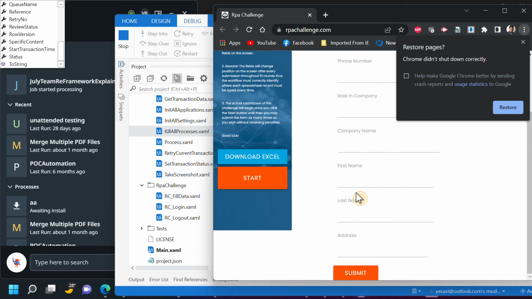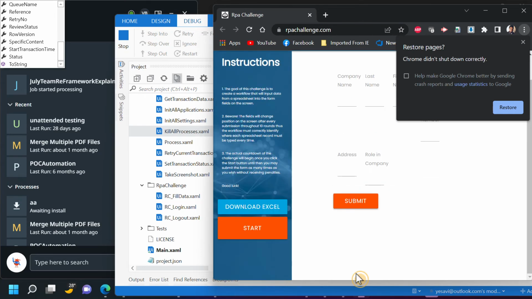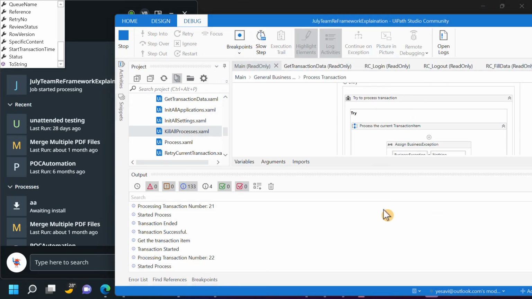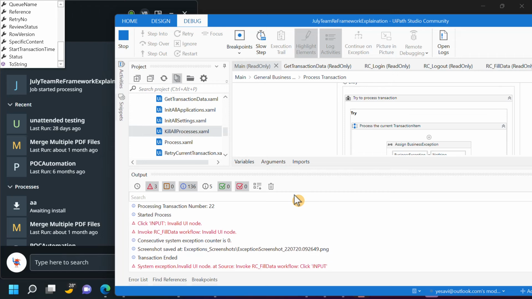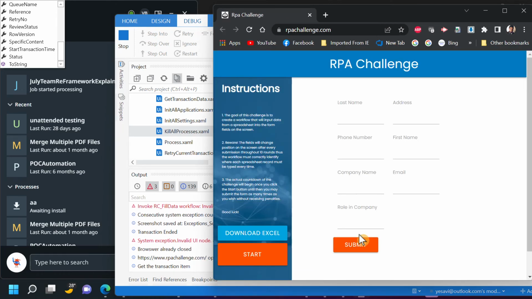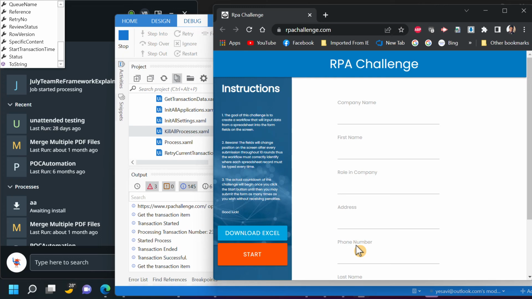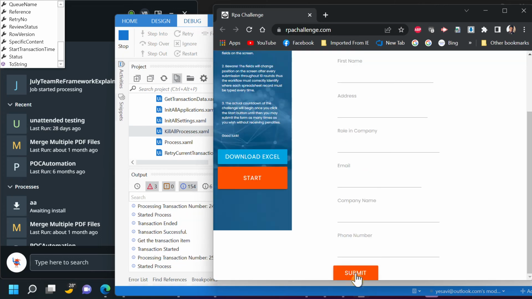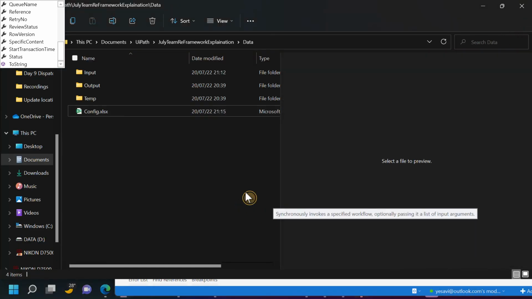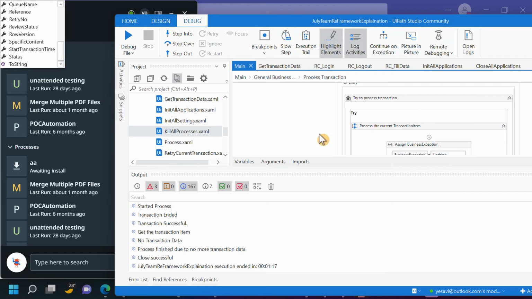The main reason is, we are checking on the stability of the code. If there is an exception, for example, if I just close it, what should happen? Is our machine stopped or is our robot stopped? No, it's a system exception, so it goes again into the init state.